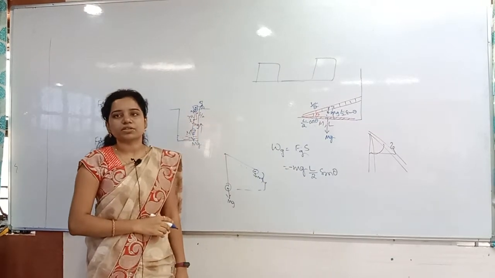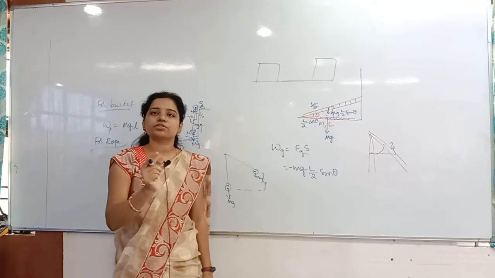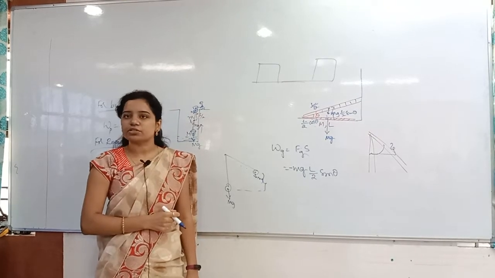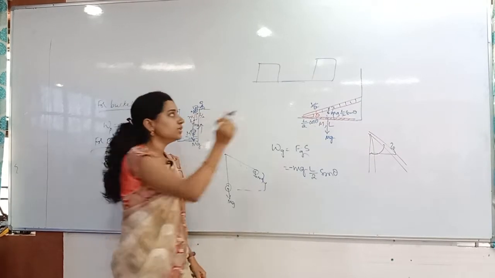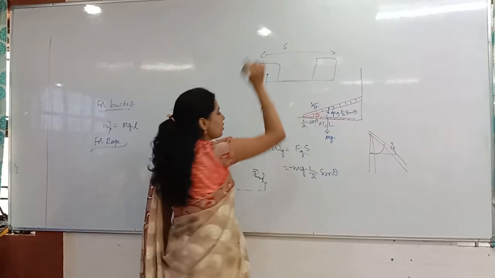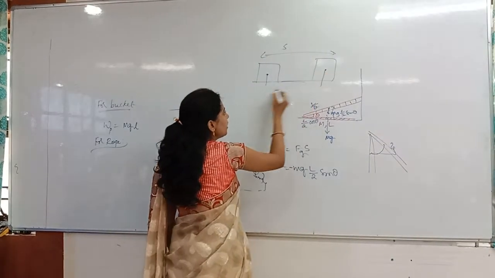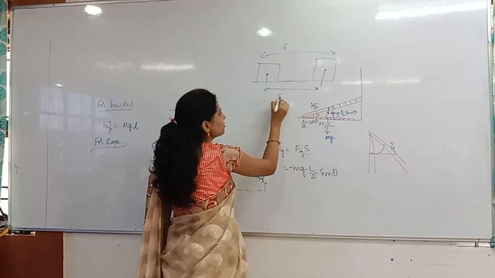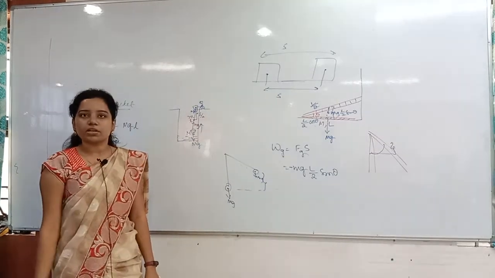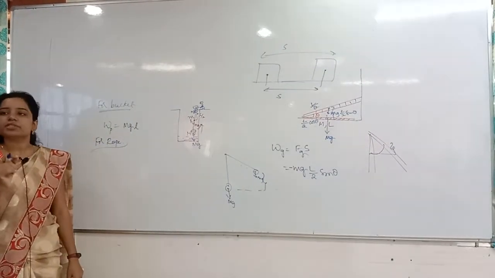Center to center only. That will be very important in the case of electric charges and fields also. You have to take the center distance only. I might draw it like this, but that's wrong. Always from here to here only; this is the actual displacement. Clear? Always, displacement means the displacement of the center of gravity.